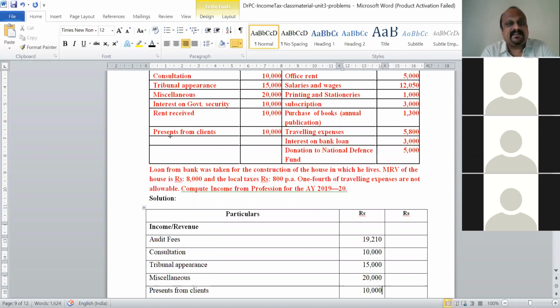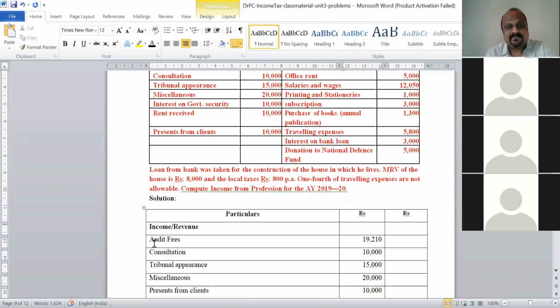If the present is from friends or from relatives, then we cannot consider it here. They come under the income from other sources. That's why we are leaving it here. They form a part of the income from other sources, so we cannot consider it in this head.